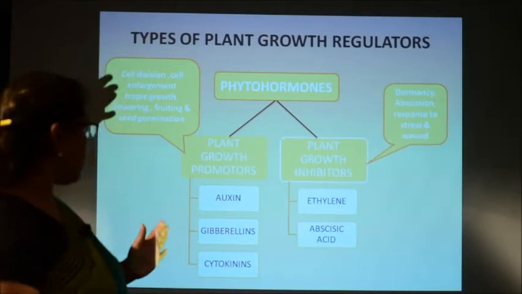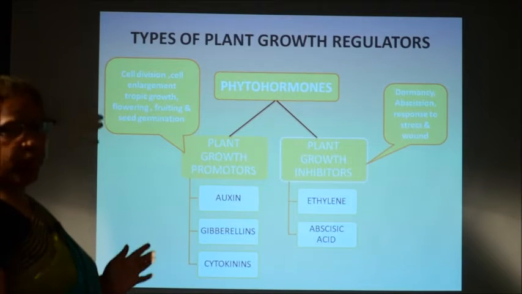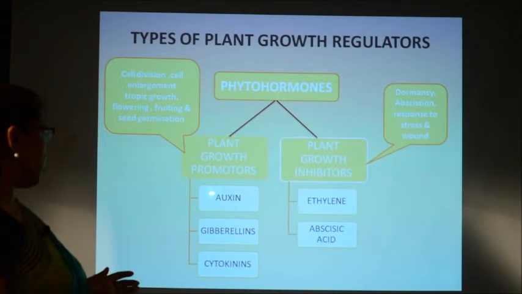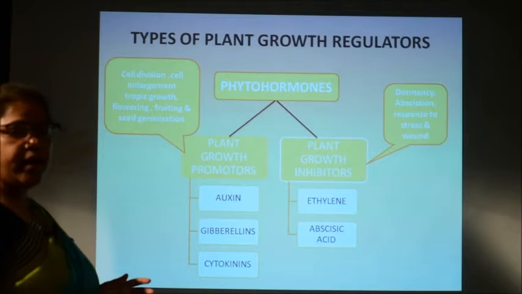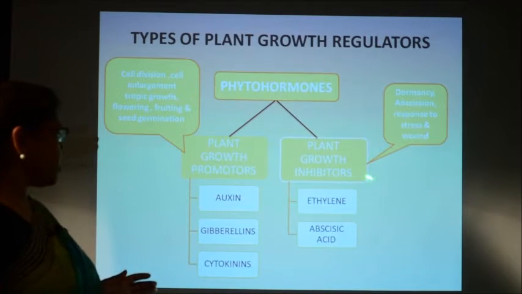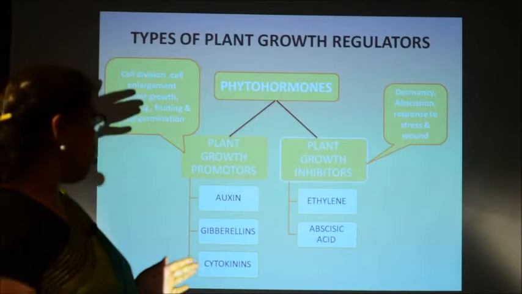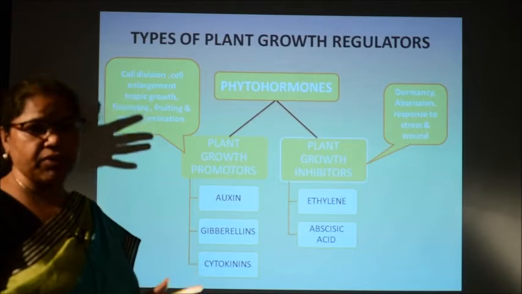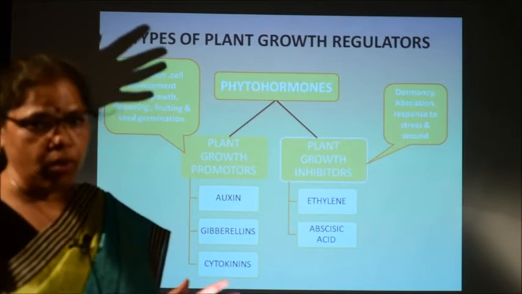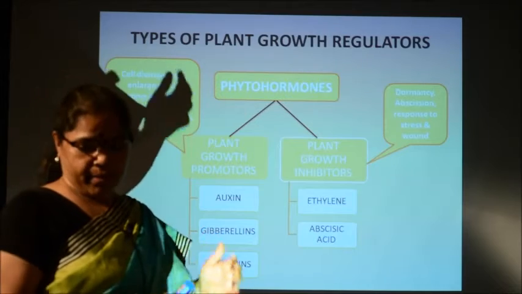Again, these growth promoters are of three types. Three different types of growth promoters are there in plants. They are known as auxin, gibberellins and cytokinins. Similarly, ethylene and abscisic acid are considered as growth inhibitors. So, altogether there are 5 different types of phytohormones which we will be discussing in this class in detail one by one.